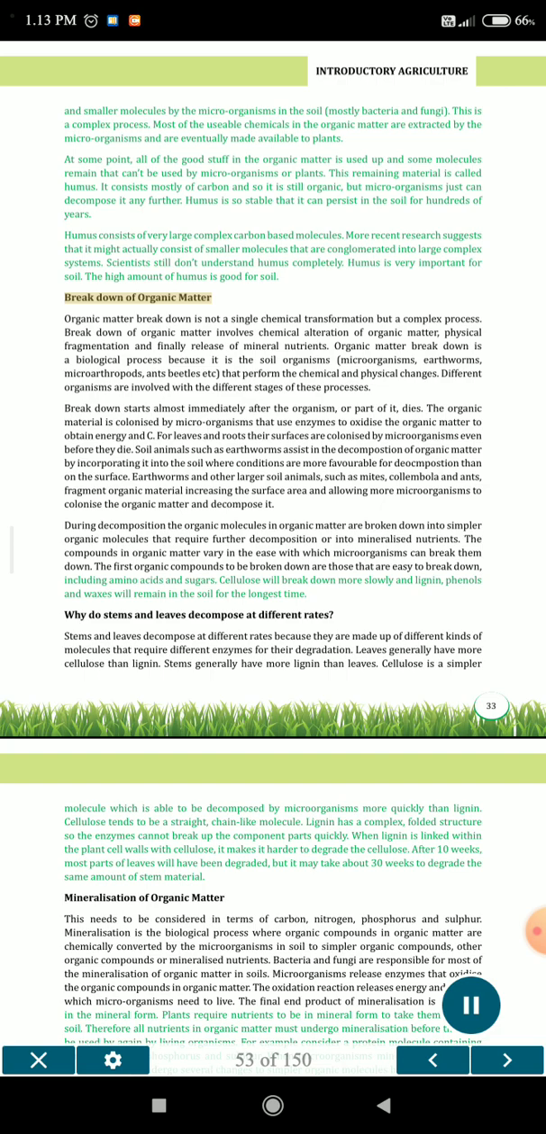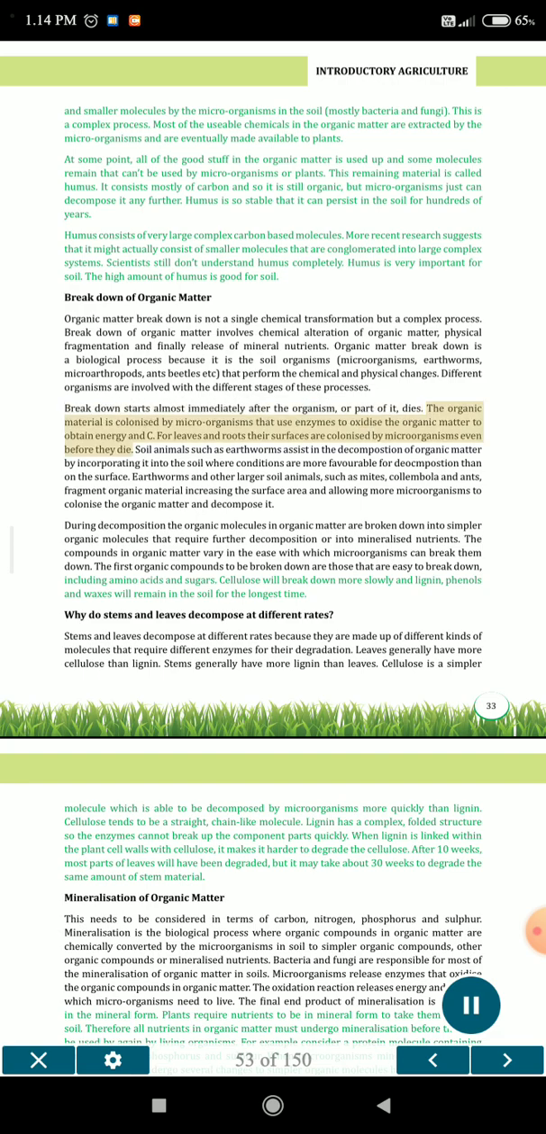Breakdown of organic matter. Organic matter breakdown is not a single chemical transformation but a complex process. Breakdown of organic matter involves chemical alteration of organic matter, physical fragmentation and finally release of mineral nutrients. Organic matter breakdown is a biological process because it is the soil organisms, microorganisms, earthworms, microarthropods, ants, beetles, etc. that perform the chemical and physical changes. Different organisms are involved with the different stages of these processes. Breakdown starts almost immediately after the organism, or part of it, dies.